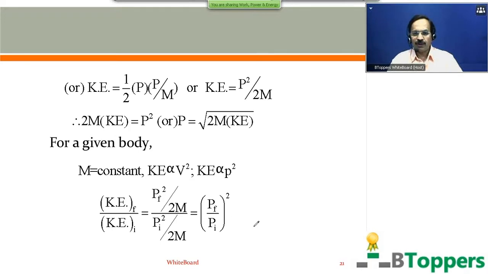Suppose the magnitude of final momentum of the body is n times the magnitude of initial momentum of the body. That means Pf equals n times Pi. Then Pf by Pi becomes n, and the final kinetic energy by initial kinetic energy becomes n square. That means if the magnitude of final linear momentum of a body of mass m is n times the magnitude of initial momentum, then the final kinetic energy of the body will be n square times its initial kinetic energy. In case you need more time to copy, you can pause. I'm going to show you the continuation of the notes.